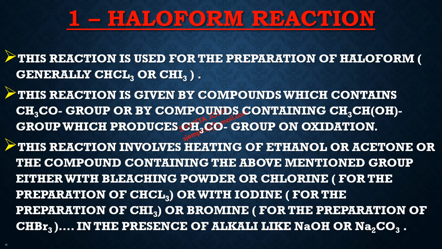Now covering our first reaction, which is the haloform reaction. It is generally used for the preparation of haloforms like CHCl3, that is chloroform, or CHI3, that is iodoform. This reaction is basically given by the compounds which contain the CH3CO group or by the compounds which contain the CH3CHOH group, because upon oxidation it produces the CH3CO group.